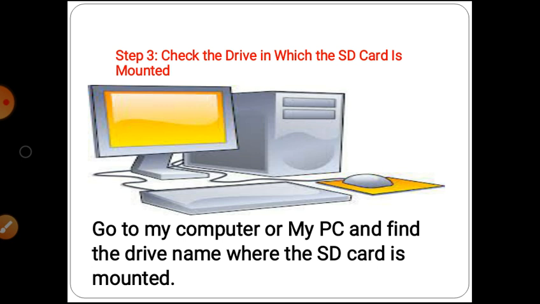Now go to step 3. Check the drive in which the SD card is mounted. In our PC, check where our SD card is shown. Go to My Computer or My PC and find the drive name where the SD card is mounted. Okay, this is the third step.